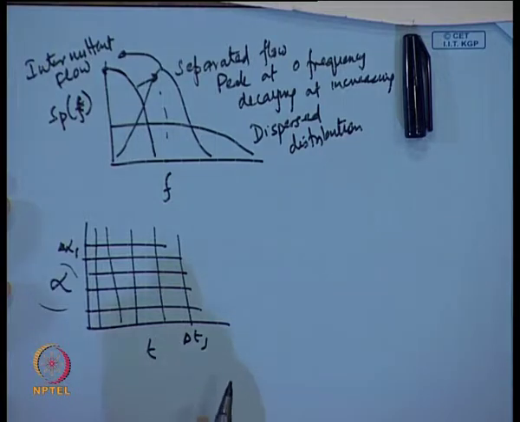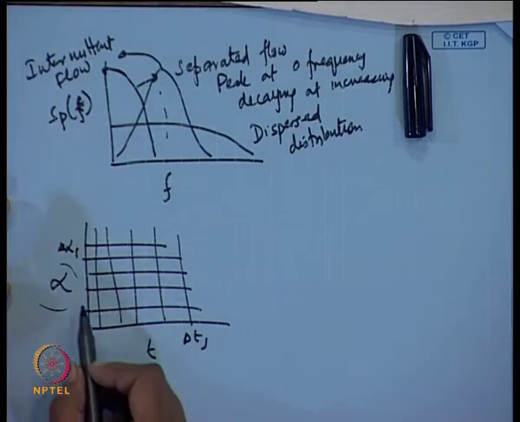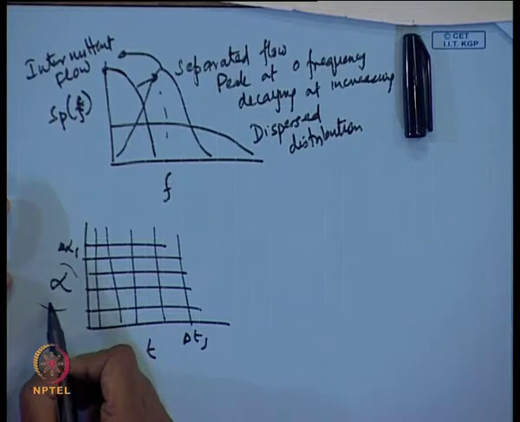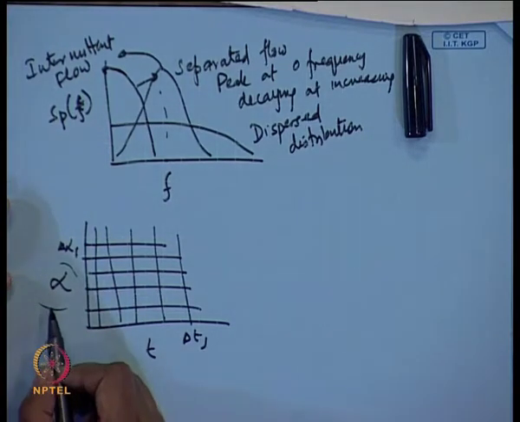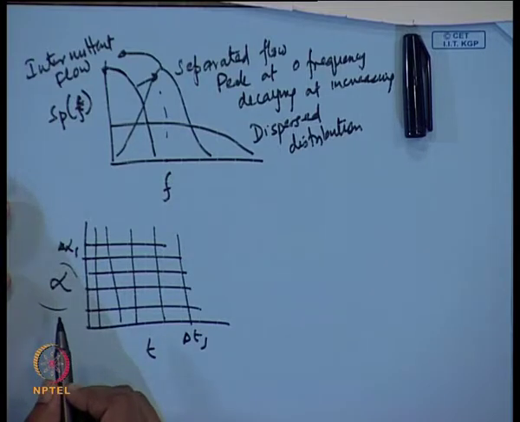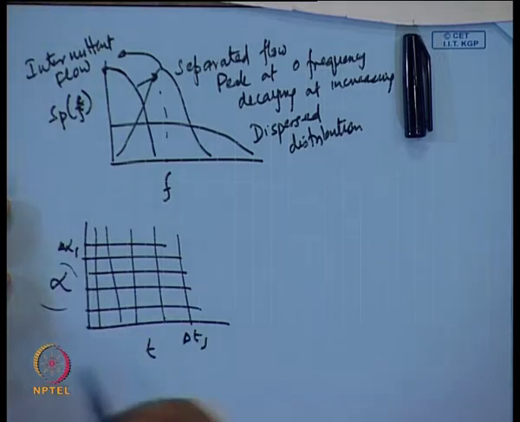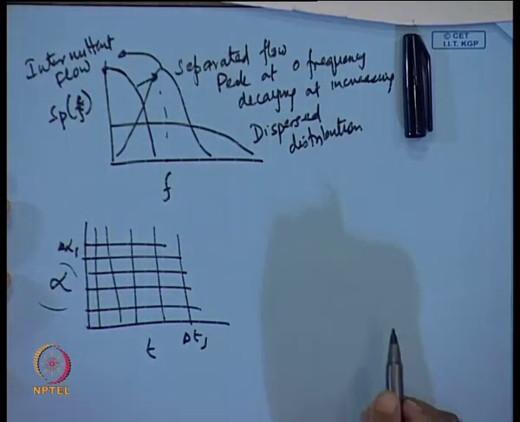Now, when it is bubbly flow, where will we find alpha the maximum number of times? At low void fraction, isn't it? Because most of the time it is only water; very rarely will bubbles come and strike.